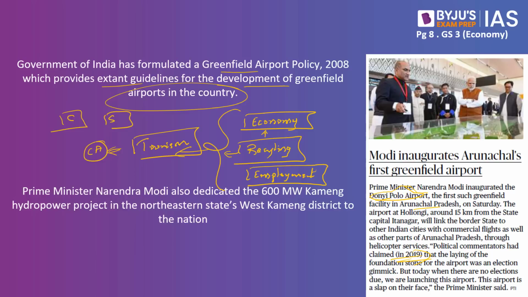Along with it, Prime Minister Narendra Modi has also dedicated the 600 megawatts Kameng hydropower project in the northeastern state, West Kameng district, to the nation. With this particular hydropower project, Arunachal Pradesh will have a power surplus, and it will also benefit the national grid in terms of stability as well as integration. It is this that we have to understand with respect to this article.